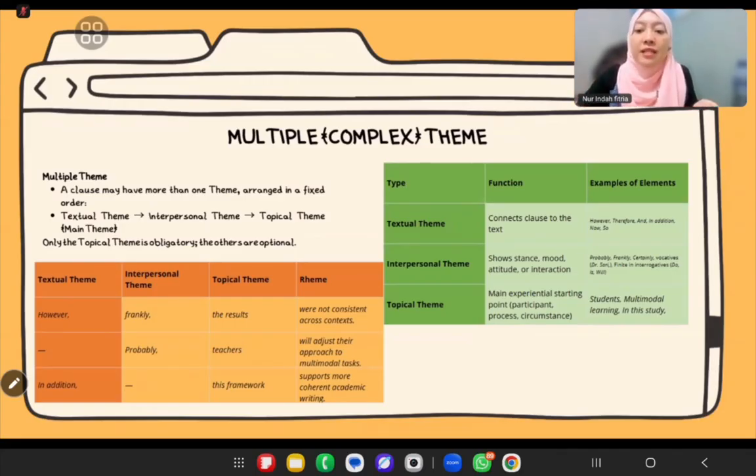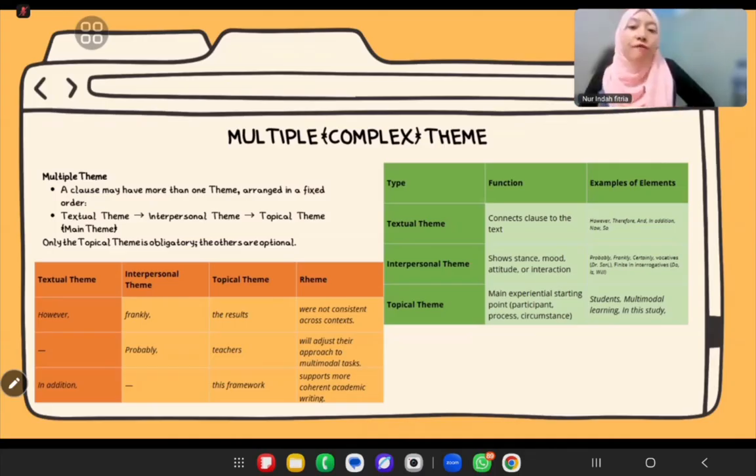So let's look at the example in the table here. Let's see the first row. We start with however. However, that is a textual theme, connecting back to the previous idea. And then di sini juga kita pakai frankly, that is an interpersonal theme.